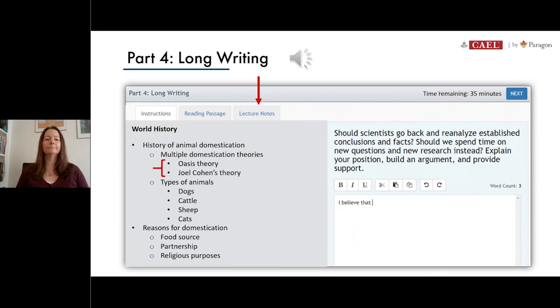Theories explaining domestication existed throughout the 19th and 20th centuries. Some theories are usually not based on evidence or any empirical data. It was once believed that there was some genius out there who decided to domesticate the first animal. For some time, scientists believed that scarce resources would force animals and humans to live closer together, which would in turn foster domestication. For instance, the Oasis theory, developed by Gordon Childe in 1950, states that as the climate became drier in Central Asia, people would concentrate around oasis areas. Scarcity of wild resources prompted cultivation of plants, which in turn attracted animals. The problem with the oasis theory is that domestication did not initially occur in oases, as we now know. Joel Cohen proposed an alternative theory, suggesting that population growth and lack of food prompted people to cultivate plants and domesticate animals.